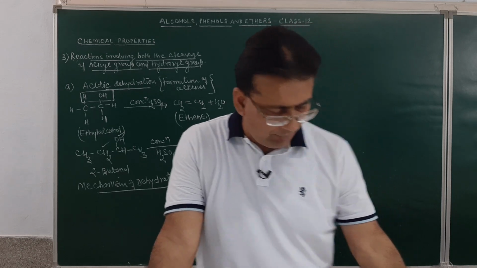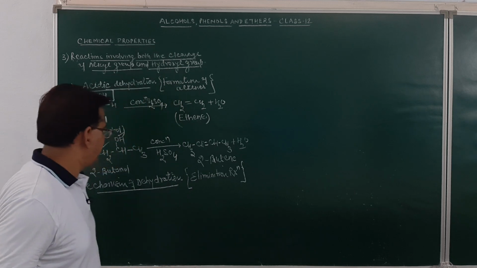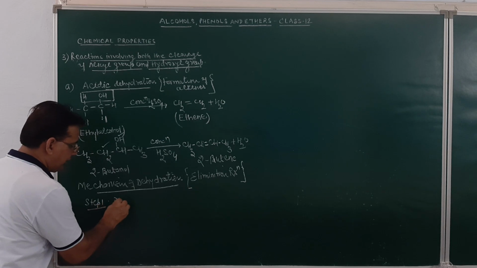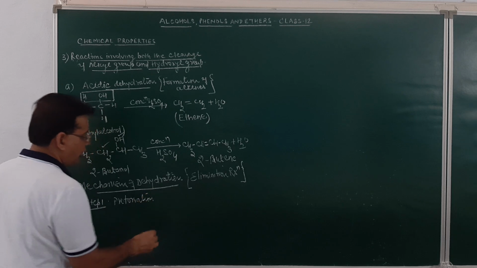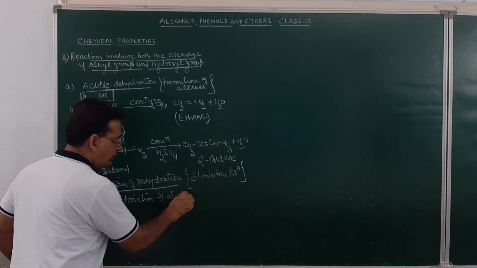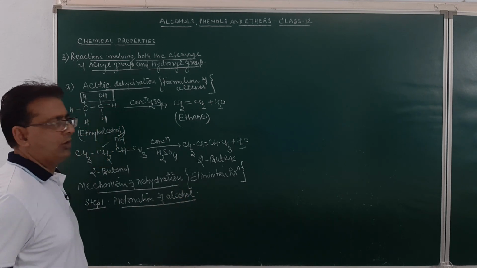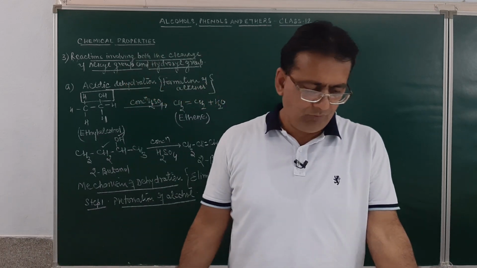Step number 1 will be the protonation of alcohol. How does the protonation of alcohol take place? Here, the acid is sulfuric acid.